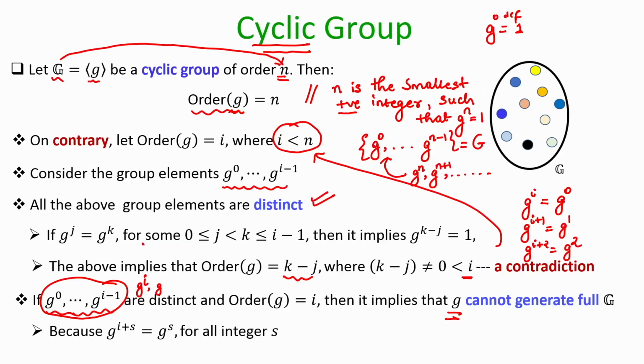Okay. So, that brings me to the end of today's lecture. Just to summarize, today we saw some more properties of groups. We discussed the order of the group, the properties of the order of the group, the order of a group element, and we also discussed cyclic groups and derived some properties regarding the order of the generator of a cyclic group.